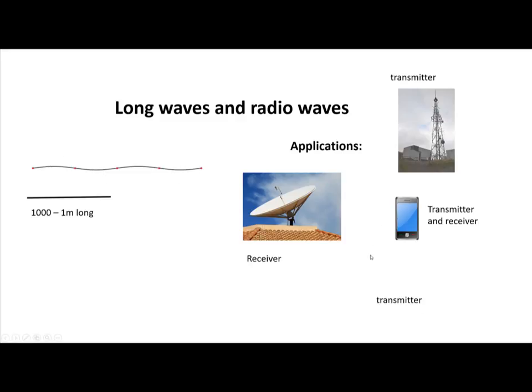And your remote control is also another type of transmitter, because the remote control sends radio waves to your television, to your AC, to your fan, whatever it is that you're trying to remote control. You have to send a signal out, and those are radio waves as well. So these are uses or applications of long waves and radio waves.